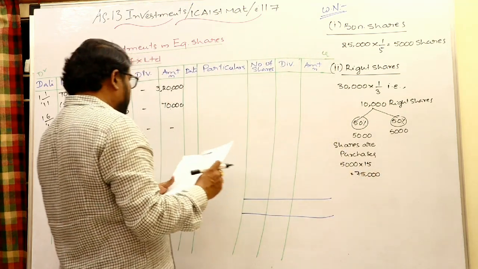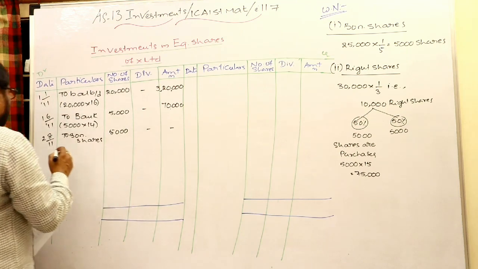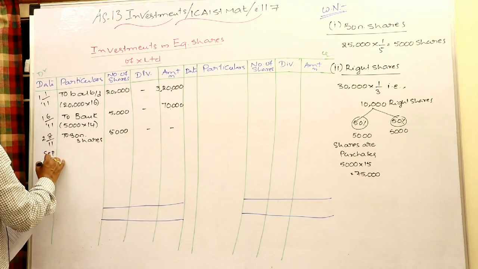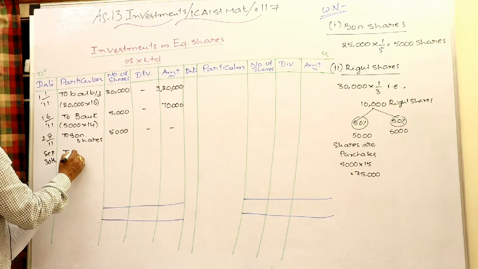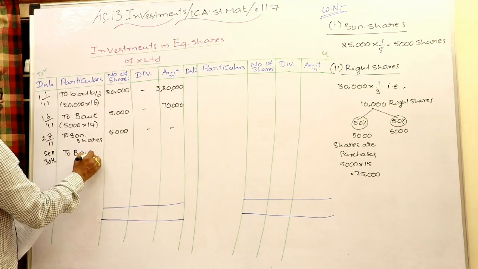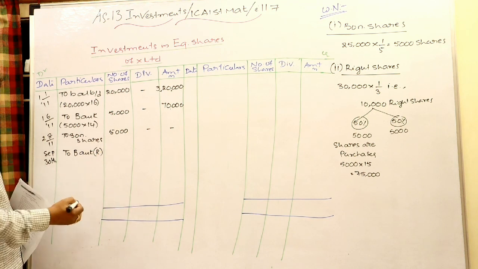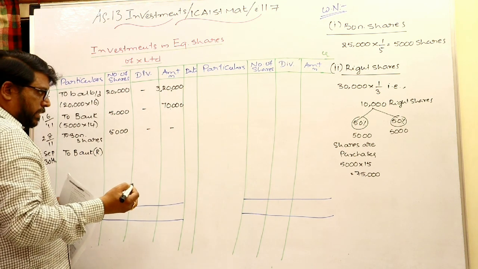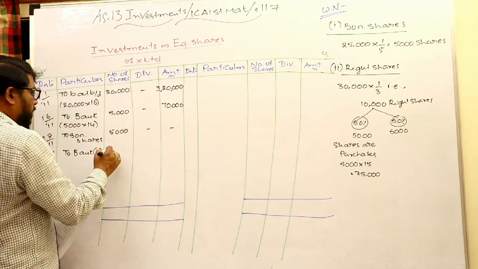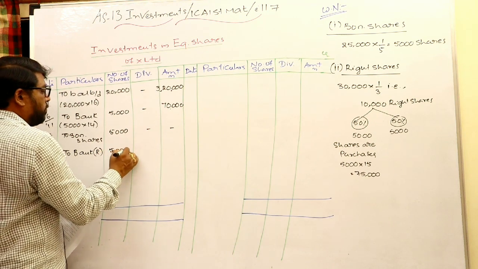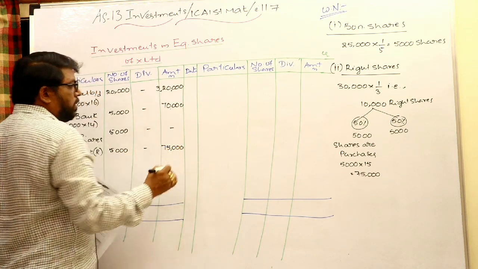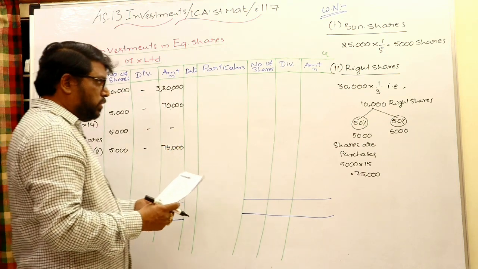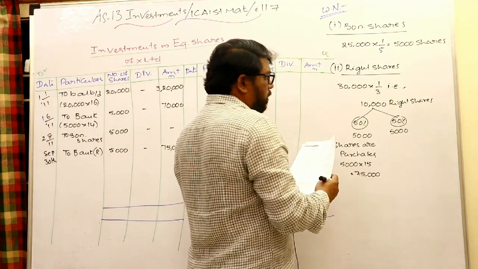So whenever right shares are purchased on September 30, payment is done. Equity shares in company account debit to bank account. You can indicate with brackets, like right shares offered, 5,000 shares. Incurred cost is 75,000. And here rights are sold.